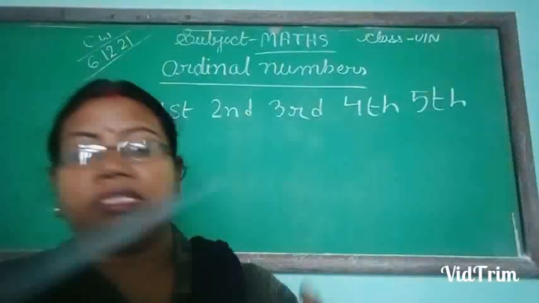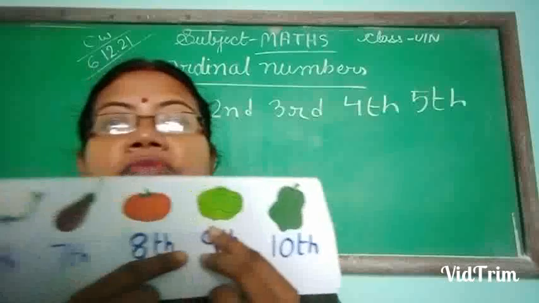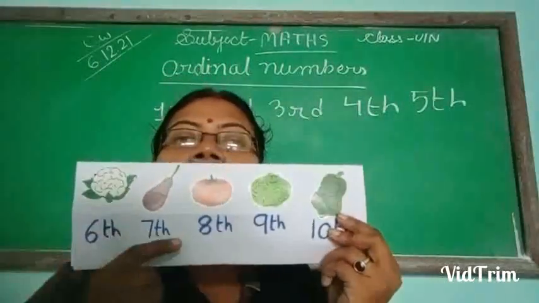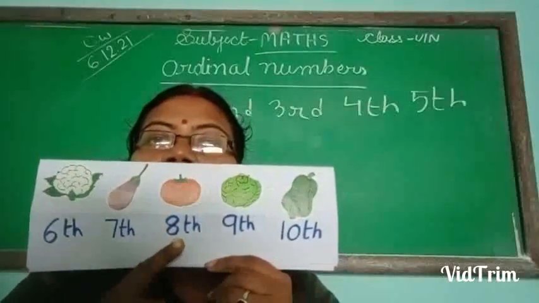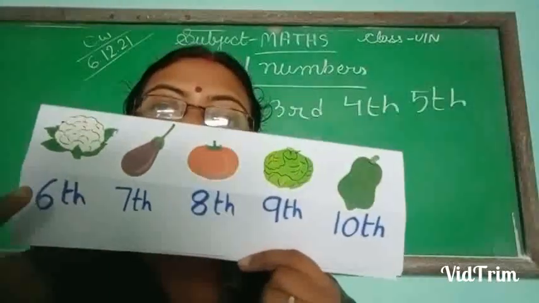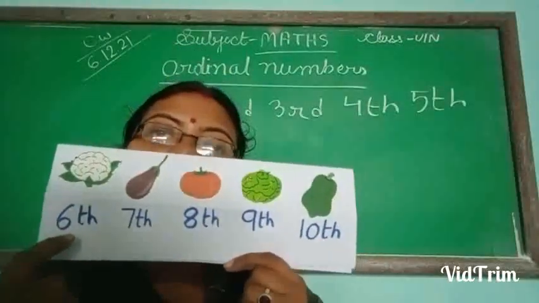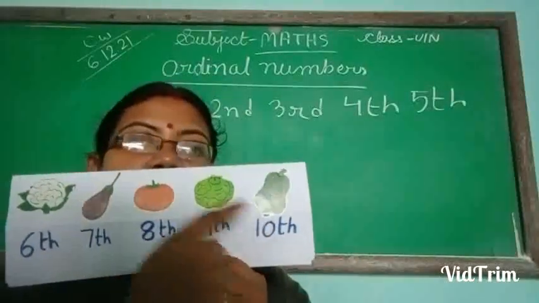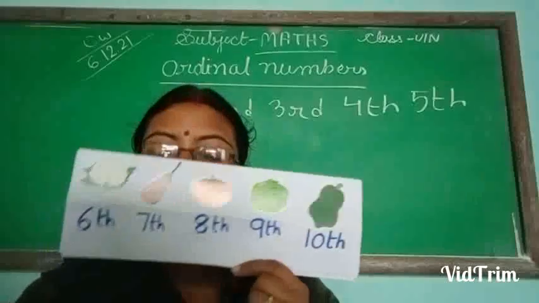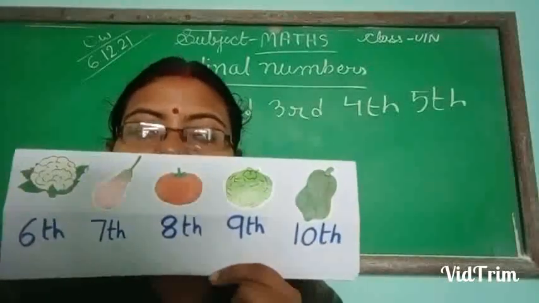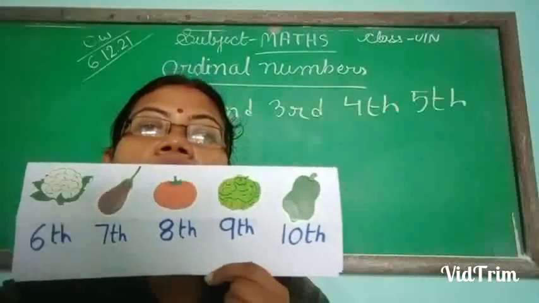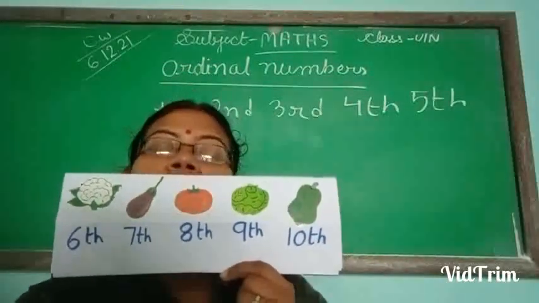See here, if I say cabbage, which position is it in? Cabbage is in 9th position. In this row, tomato is at 8th position. Cauliflower is at 6th position. Brinjal is at 7th position. This papaya is at 10th position. They all show us the position.